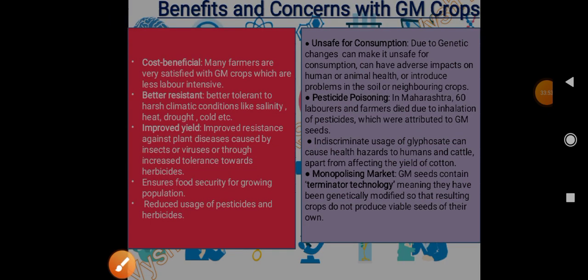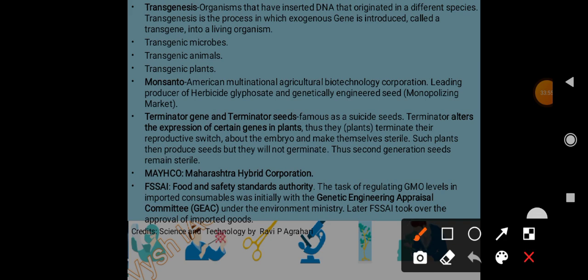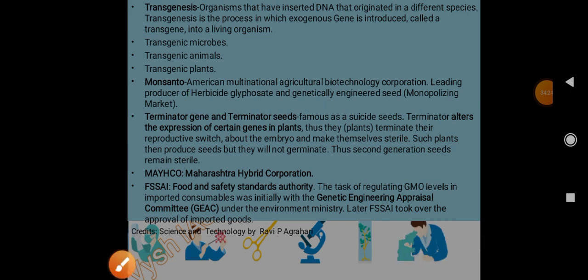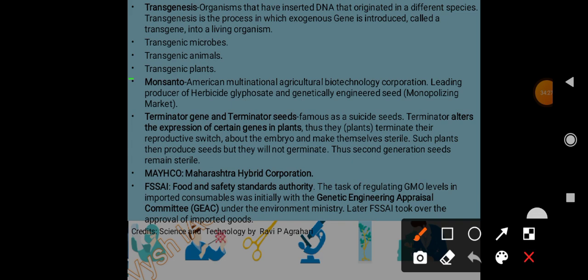And then Monsanto. See, we were talking about a terminator gene, okay, and terminator seeds. So remember this. Monsanto, it's an American multinational agriculture biotechnology corporation. Okay, so it is the leading producer of herbicide glyphosate. So this was responsible for the death of many farmers, right? And genetically engineered seeds. So this company produces herbicide glyphosate and genetically engineered seed also, right? So it has monopoly over this market. Okay, and how they have? Because they use terminator gene and terminator seeds.